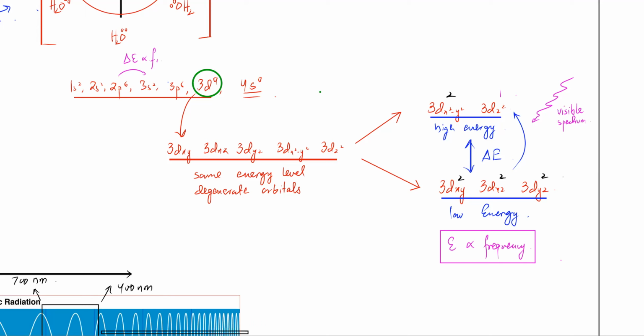So remember this, कि pretty much all atoms they make these transitions. But what happens is कि दूसरे जो atoms है ना, they absorb energy from frequencies that don't belong to the visible spectrum. या तो उनका energy gap बहुत ज्यादा होता है, या energy gap बहुत कम होता है. For transition metals, मतलब इलेक्ट्रॉन जो है वो किसी भी ऑर्बिटल से किसी भी और ऑर्बिटल में जंप कर सकता है. उसके ऊपर कोई लिमिटेशन नहीं है. It can go anywhere.